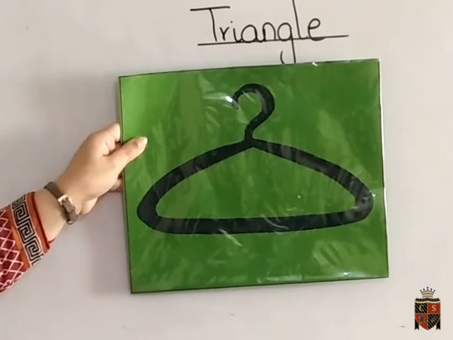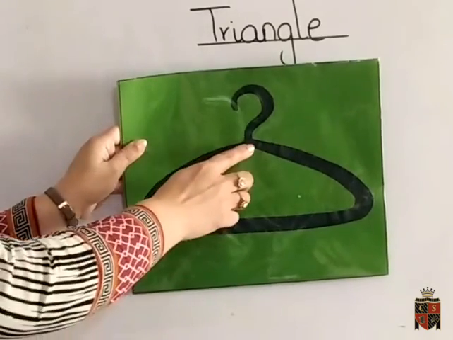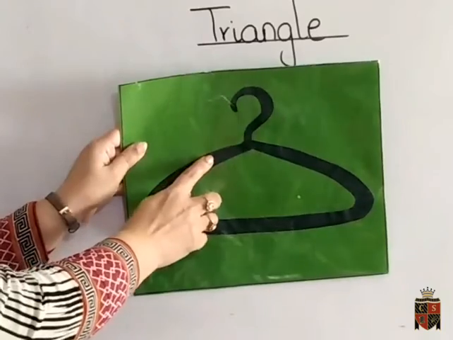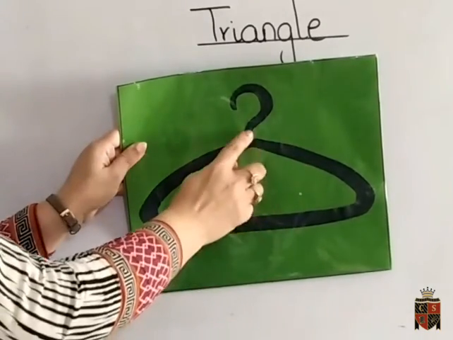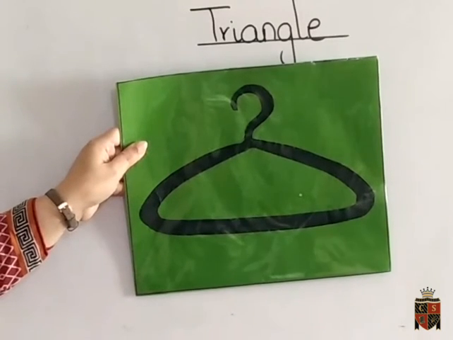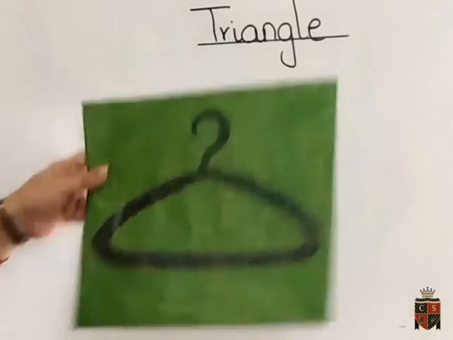We keep the hangers in the cupboard. Now you have to see that the hanger is also in a triangular shape. It has 3 sides and 3 corners.